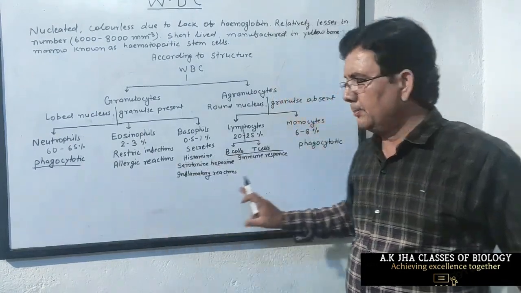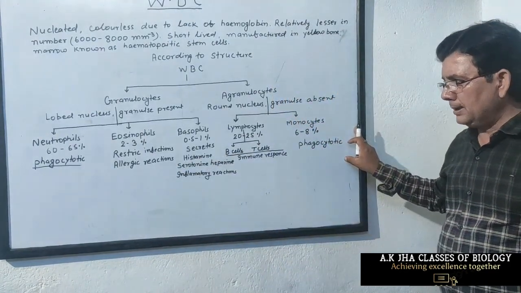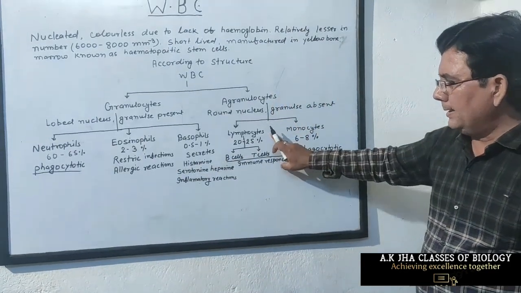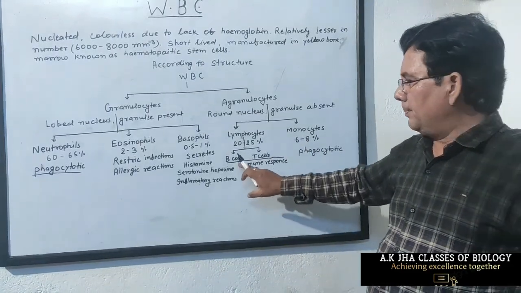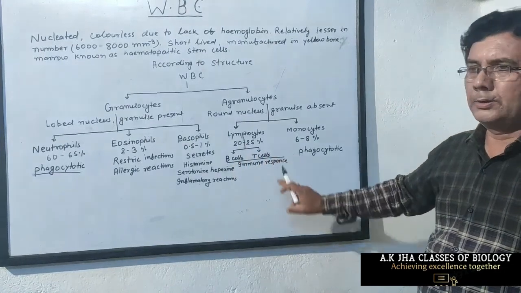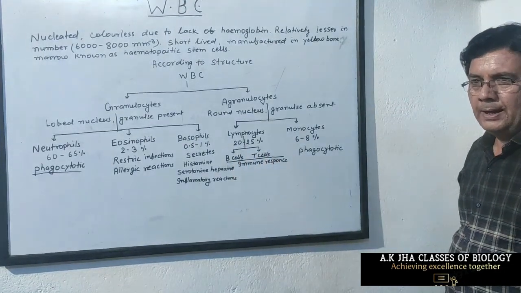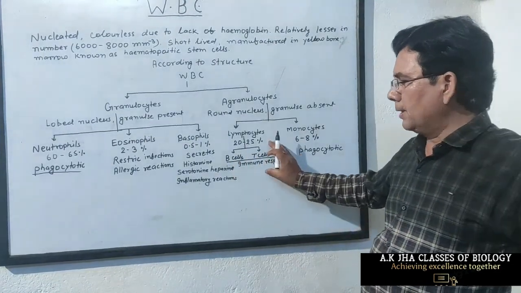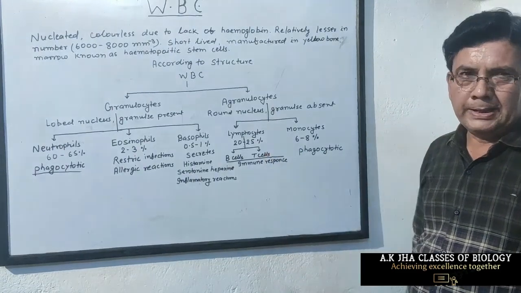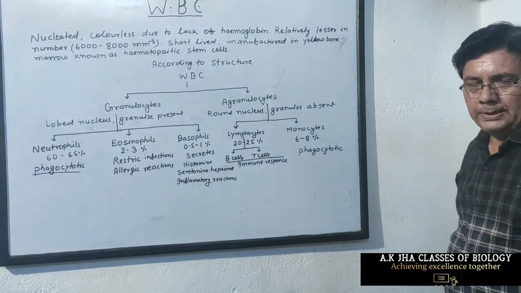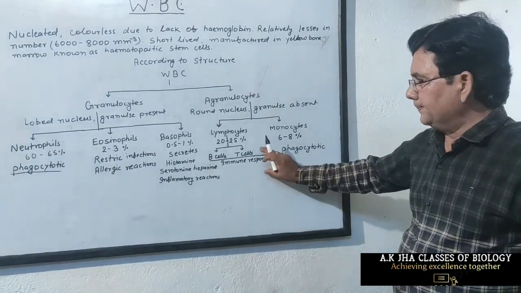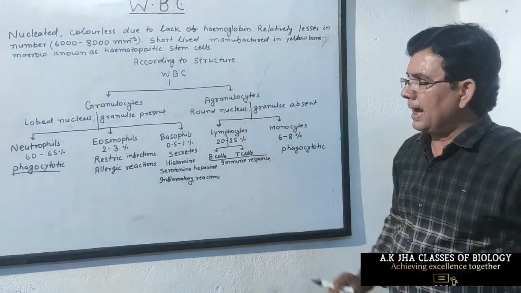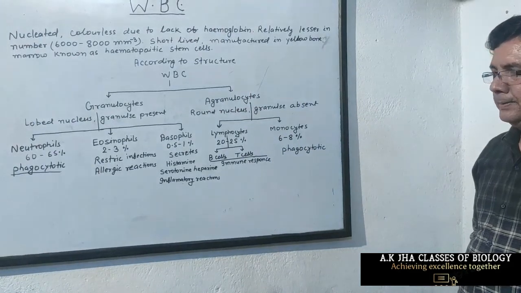So neutrophils and monocytes are phagocytotic, and lymphocytes help in immune response. They form B cells and T cells. They also form memory cells and different types of proteins, antibodies, which increase the immune system of our body and give immunity to our body. So these are the different types of WBC.